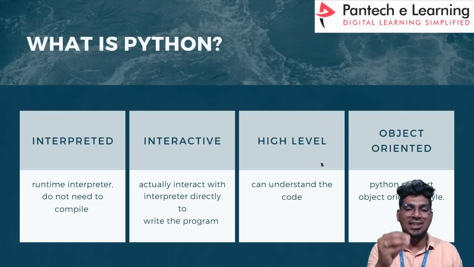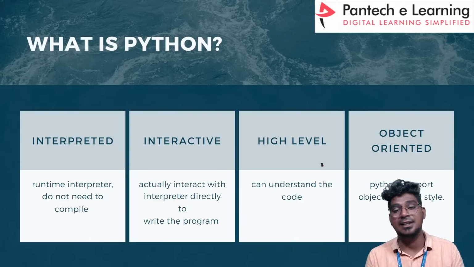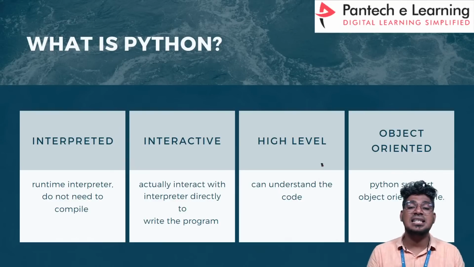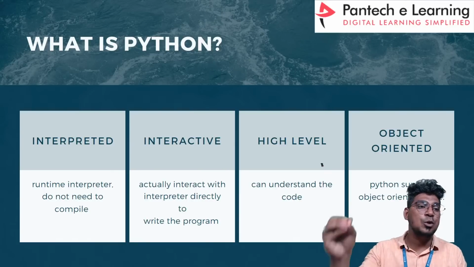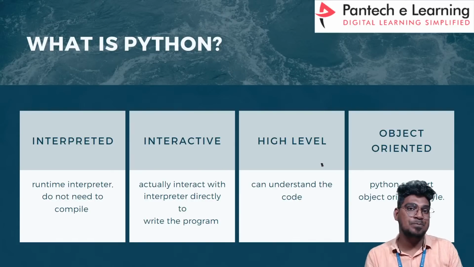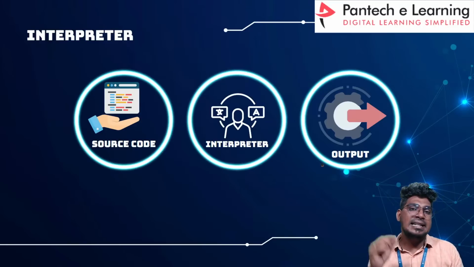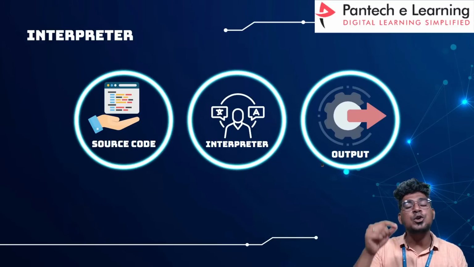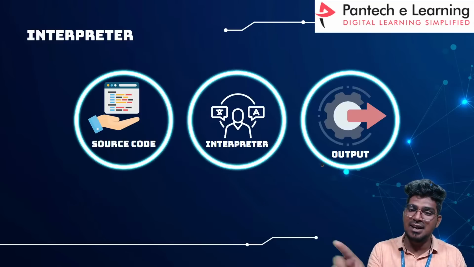So that is the reason Python is very interactive, with the help of the interpreter, and it is a high level language. We can understand the code, and it also supports the object oriented programming system. Then what is an interpreter exactly? In a simple form, it can execute code immediately when you write it. Once you run this code, it will be executed one by one, line by line.